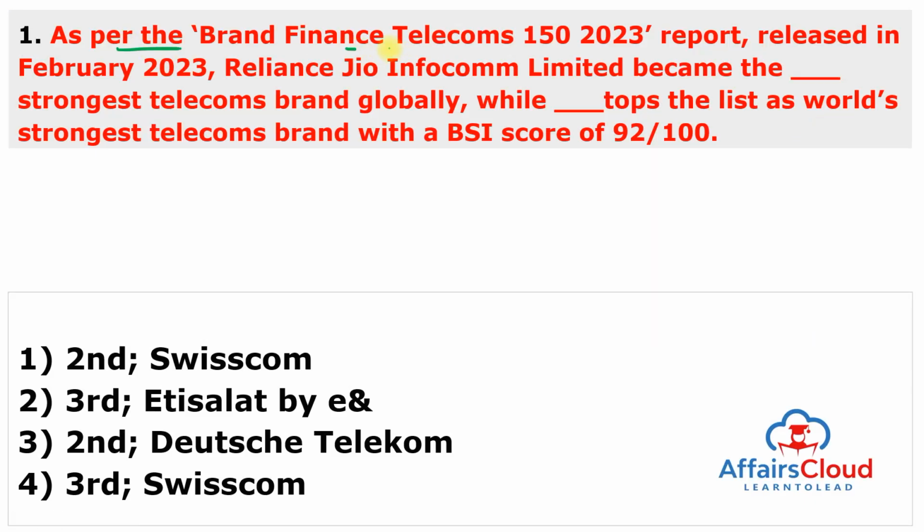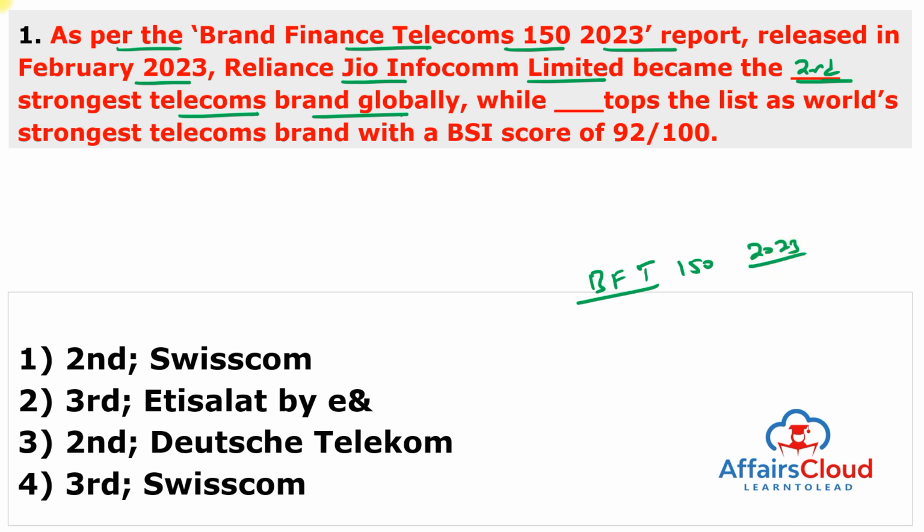As per the Brand Finance Telecoms 150 2023 report, which was released in February 2023, Reliance Jio Infocomm Limited became the strongest telecom brand globally, and this is the second strongest telecom brand globally. But remember, this is the Brand Finance Telecom 150 report of 2023, an annual report of the strongest telecom brands.